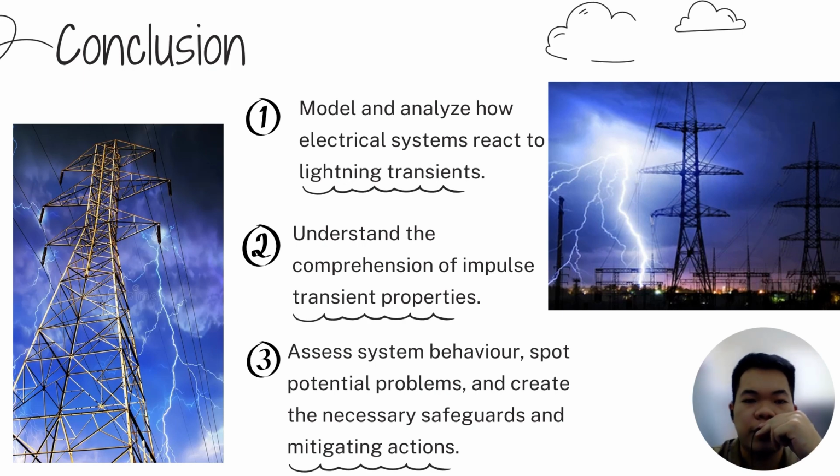By using the simulation software, it is possible to assess system behavior, spot potential problems, and create the necessary safeguards and mitigating actions to protect the system from the negative impacts of lightning-induced transients. Such methods as surge arrestors, shielding, grounding, and insulation coordination may be used.